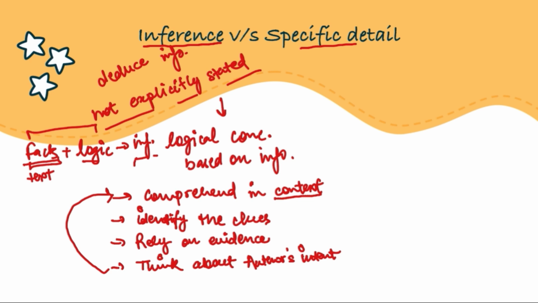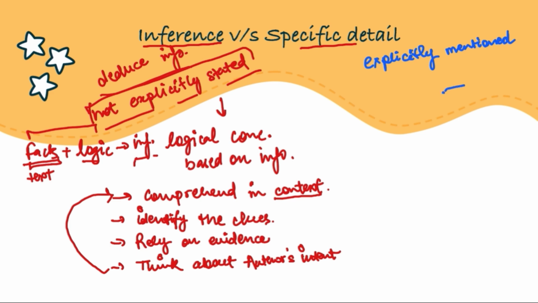As compared to specific detail questions, they are on the exact opposite spectrum. In inference based questions, the information was not explicitly mentioned and we were required to deduce it. However, here it is explicitly mentioned, which means that specific detail questions are the kind of questions that we used to find in our school books, right?